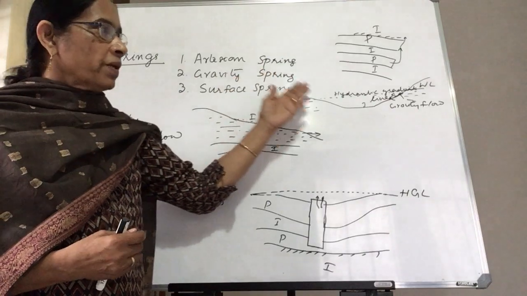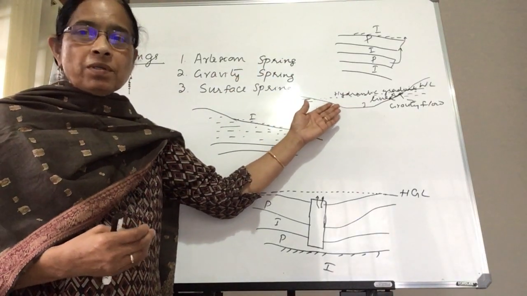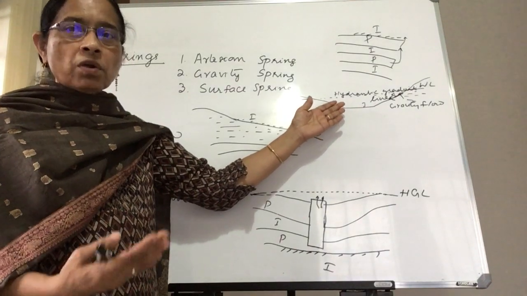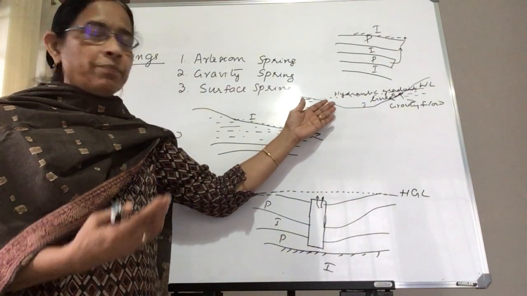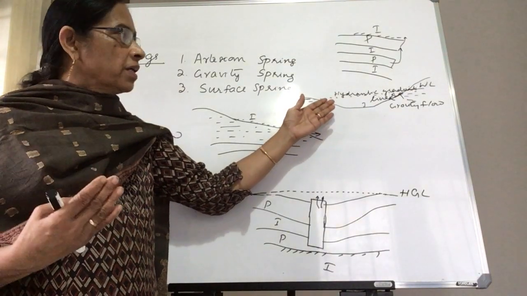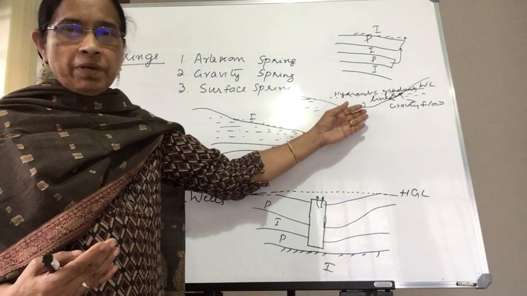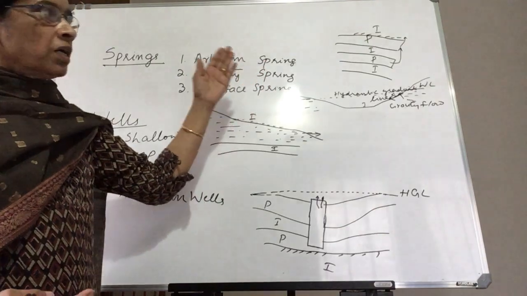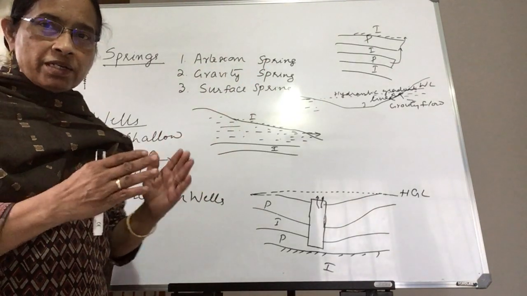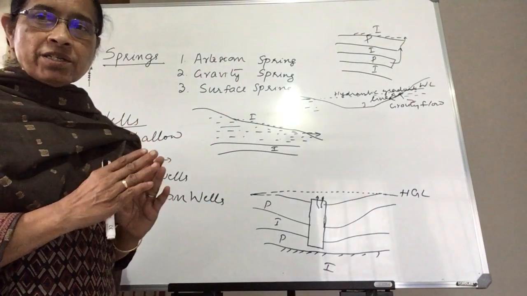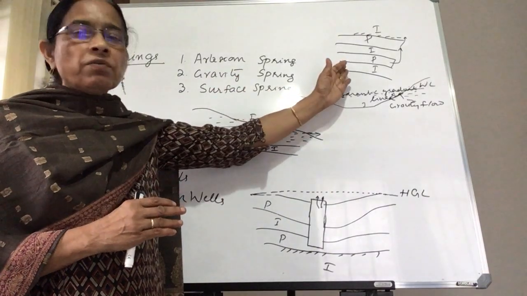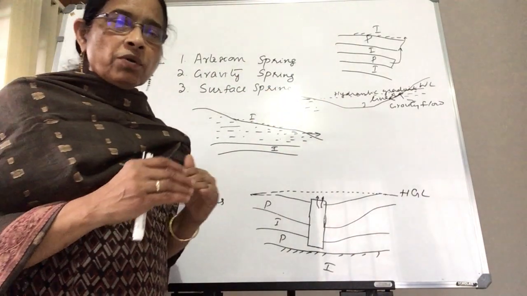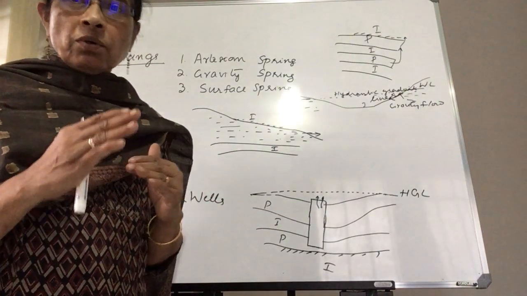The gravity spring again depends upon the quantity or flow rate and the catchment area where it is taking place. Whereas with the artesian spring, if you can locate the exact location, you will get sufficient water.